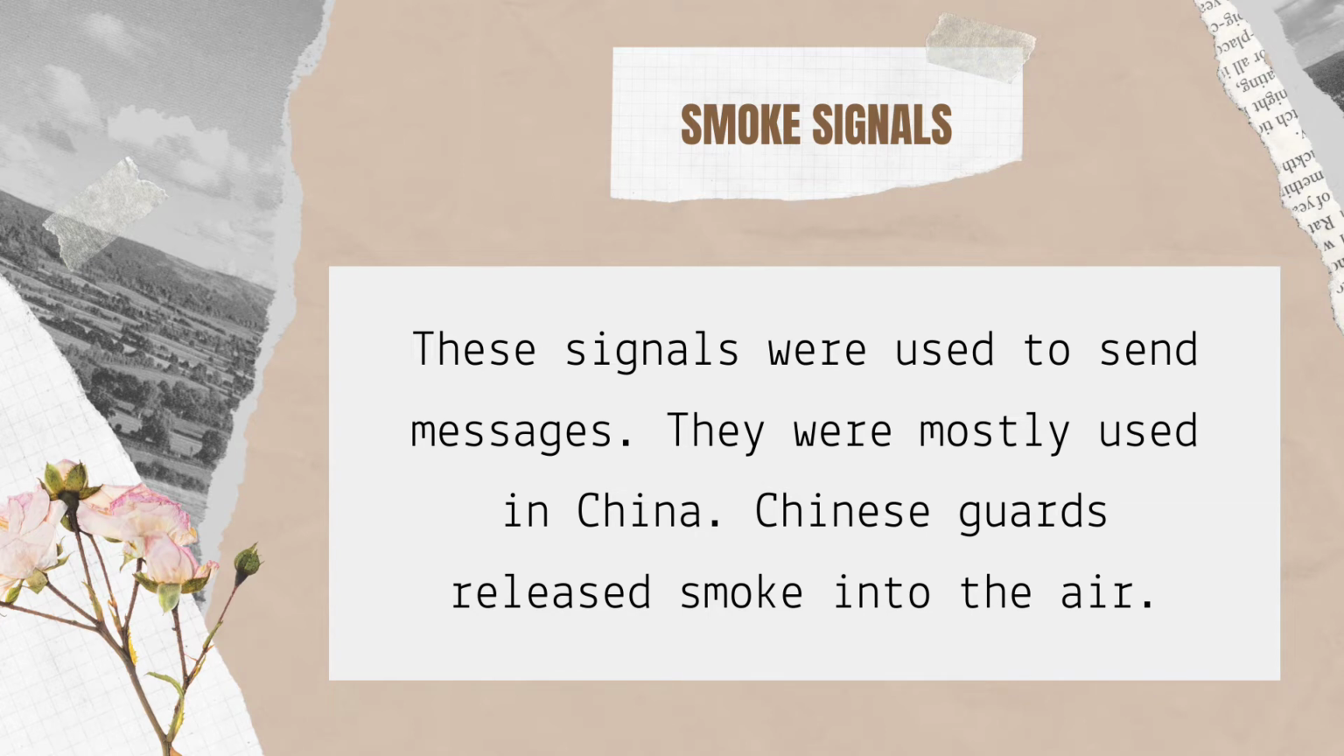Smoke signals. These signals were used to send messages. They were mostly used in China. Chinese guards release smoke into the air. Smoke is depicted as a message to the Great Wall of China. A famous Greek historian, Polybius, used smoke signals to represent the alphabet.